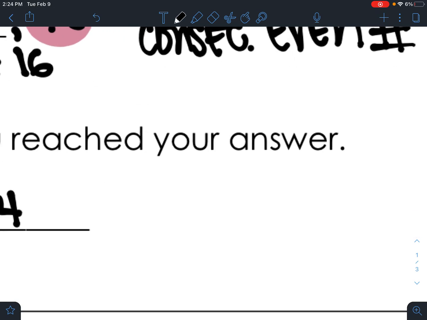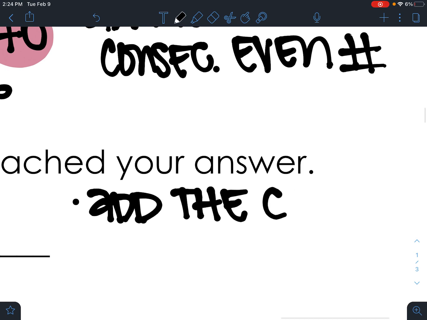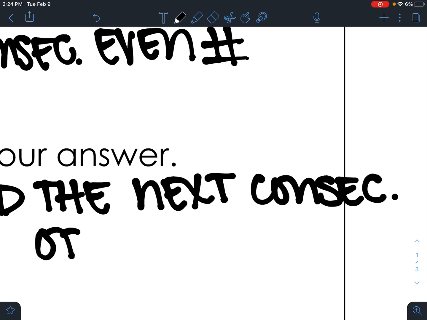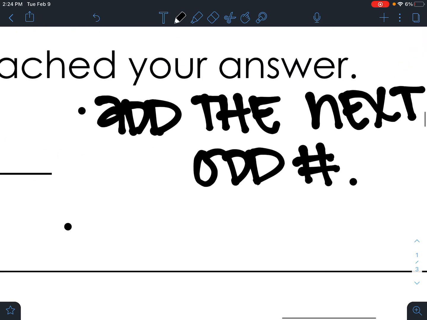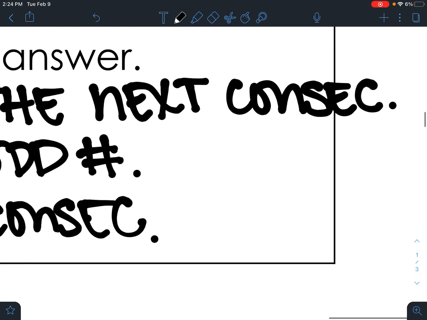So one way that you could write the rule is that you're adding the next consecutive odd number. Okay, so that's one way, but I want to talk about it a different way. What else is true about 1, 4, 9, 16, 25, 36, 49, and 64? There's something that they have in common, and that's they're all perfect squares. So the next thing that you could write here is that you're listing consecutive perfect squares.